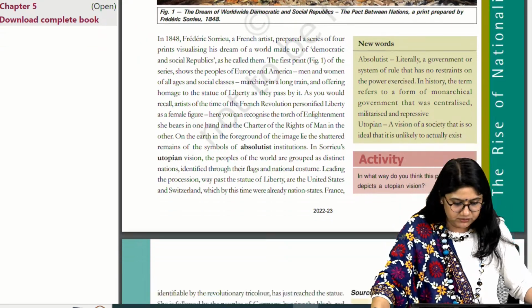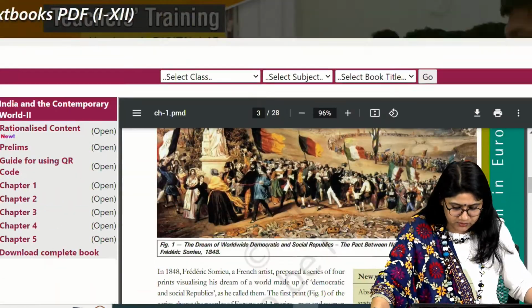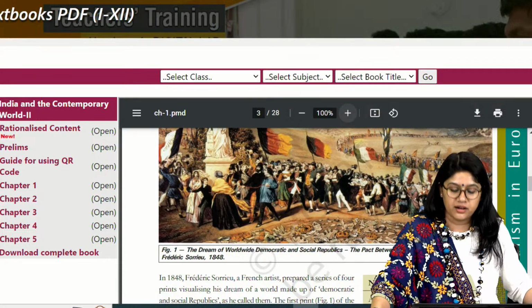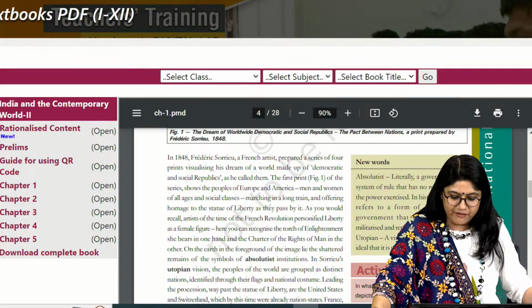Okay, let's move ahead. I don't want to, if you zoom a little bit more, it will be difficult, I guess. Right, it will be great if you can zoom. Yeah. Okay.